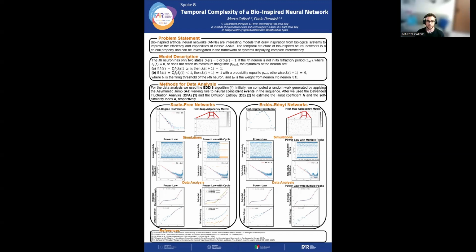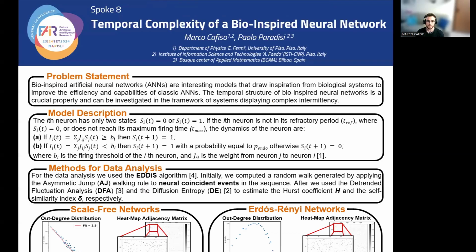The idea behind this project is to study a very simple bio-inspired artificial neural network without a learning algorithm, with some tools that come from the temporal complexity theory, to show if these systems display some complex intermittency.